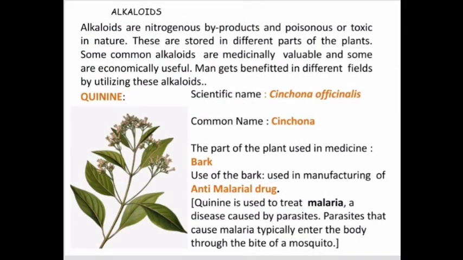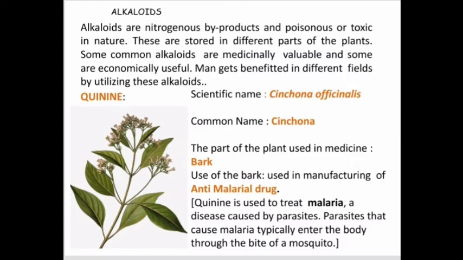Alkaloids are nitrogenous byproducts and are poisonous or toxic in nature. These are stored in different parts of the plants in different plant species. Some of the common alkaloids are medicinally valuable and some are economically useful. Mankind benefits in different fields by utilizing these alkaloids. Commercially, these alkaloids are highly exploited. Man has been trying to expand his knowledge in utilizing these different types of alkaloids.